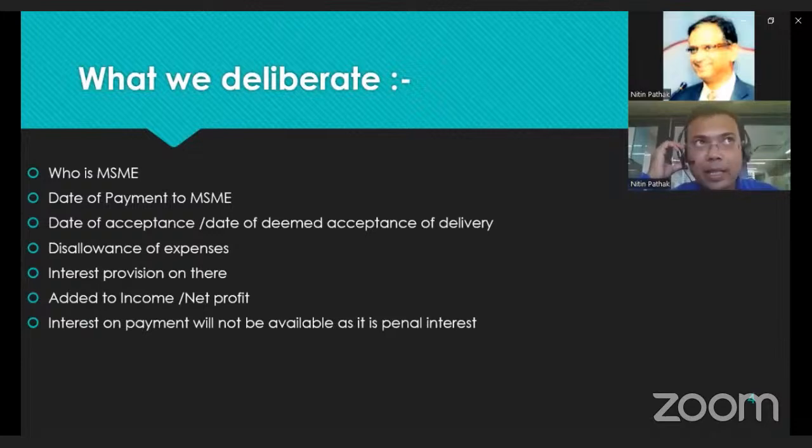There are interest provisions there, and what is the effect of disallowance of the expenses, which would be added to your income or net profit directly.